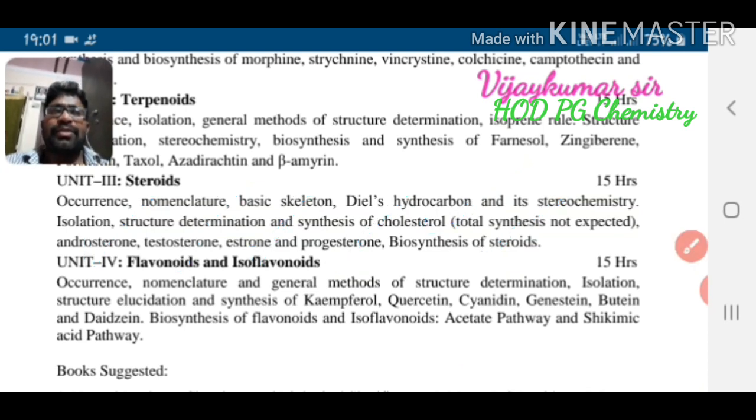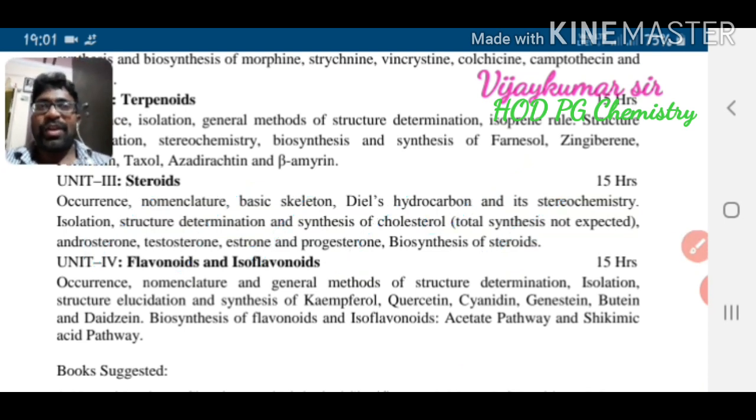This is the easiest topic compared with 1 and 2. Why? Because if you know cholesterol, then you can get all the molecules, that is androsterone, testosterone, estrone, and progesterone.